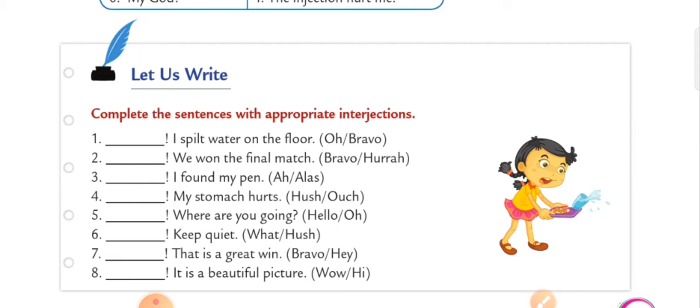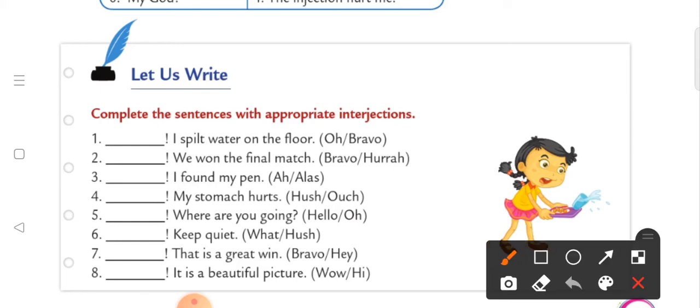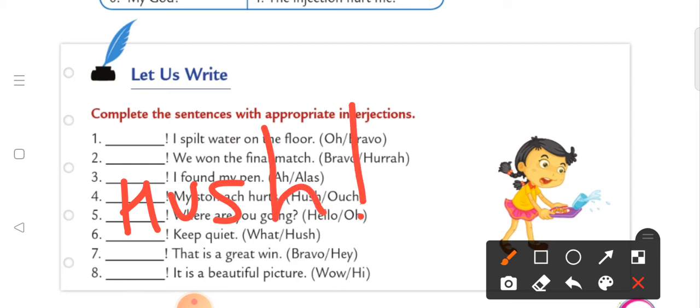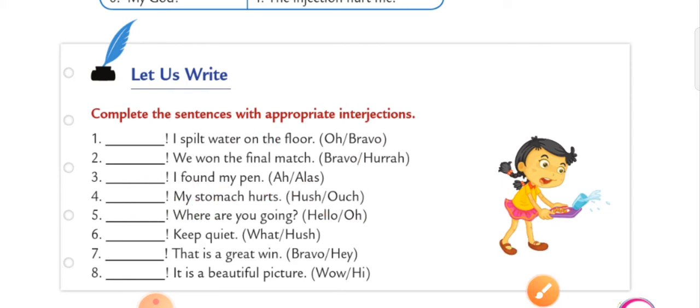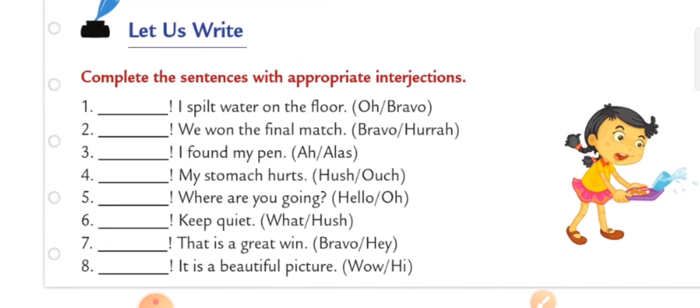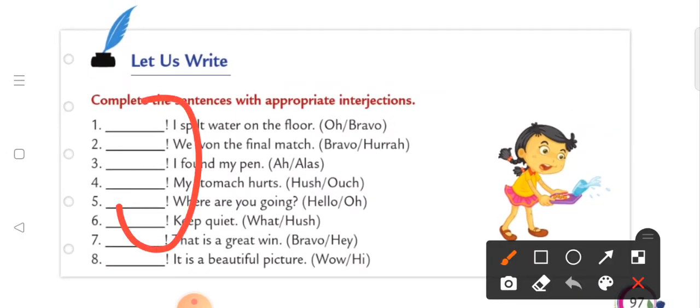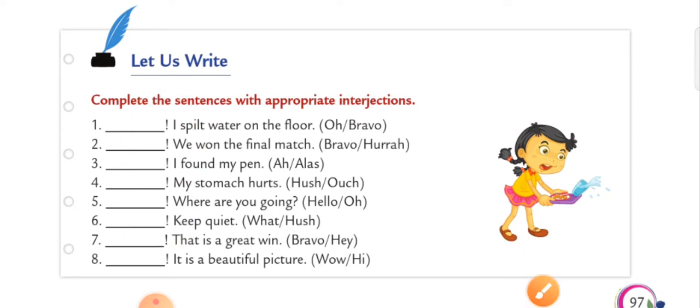Now next one, dash, keep quiet. Now when you say somebody keep quiet, what do you write over there? Yes, we are going to write shh, HUSH. Shh. ठीक है? And make sure you are not putting the exclamation mark, because the exclamation mark is already given. I am writing the answer, that's why I am writing the exclamation. लेकिन आपकी बुक में ऑलरेडी दिया हुआ है, तो आप मत लिखना, दोबारा मत लिखना, ठीक है?